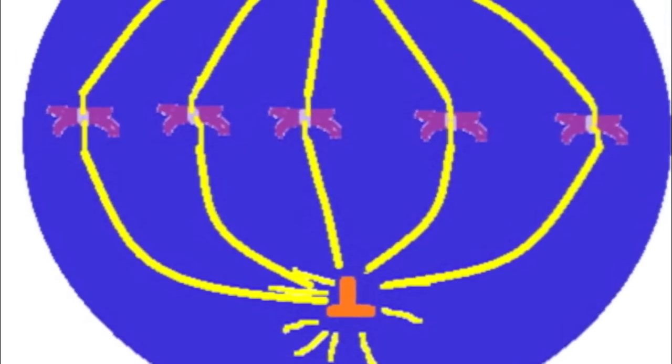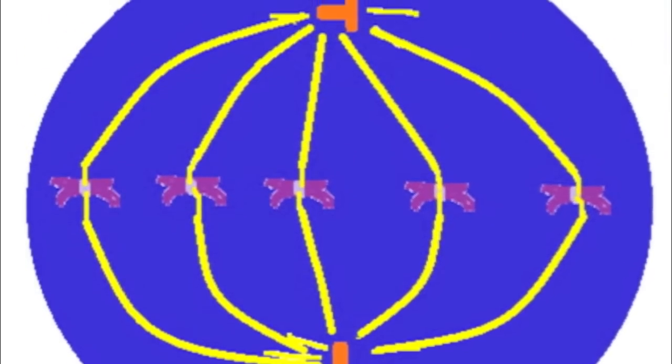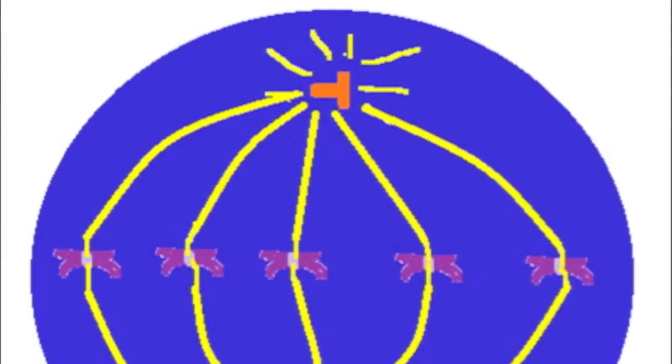During metaphase, the centrosomes are at opposite poles of the cell, and the chromosomes are lined across an imaginary plate known as the metaphase plate. Each sister chromatid is attached to kinetochore microtubules coming from opposite poles.